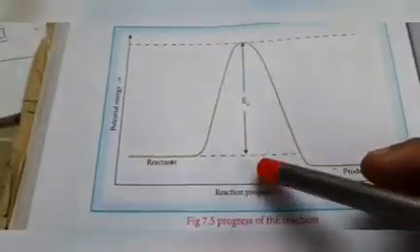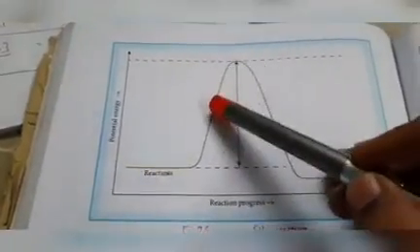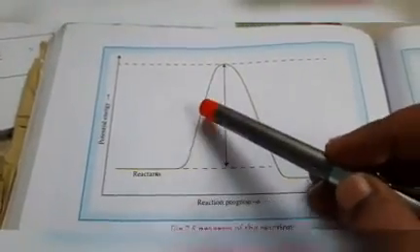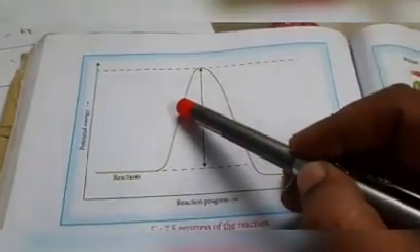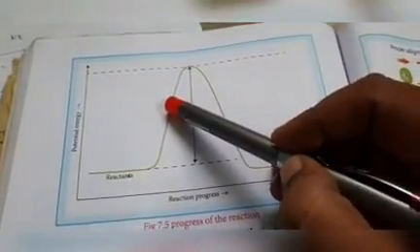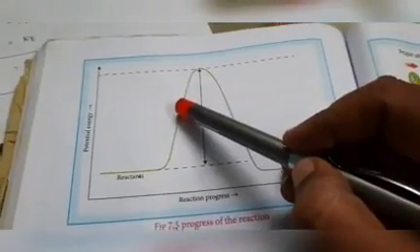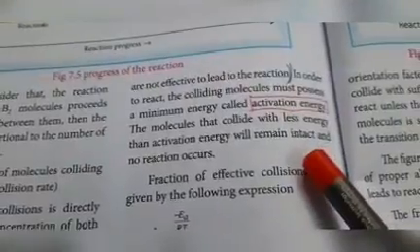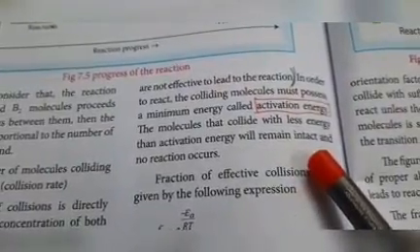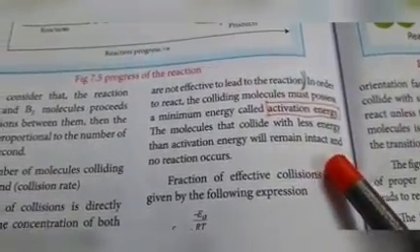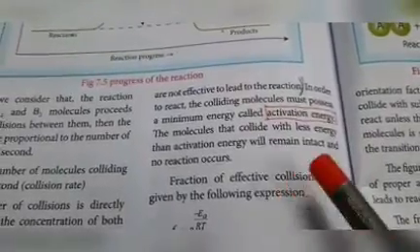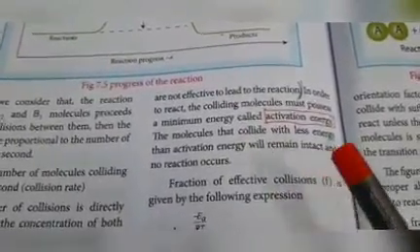That means the reactants are having this much energy only, so they will not convert into product. The activation energy will remain intact and no reaction occurs because those molecules have less energy than activation energy.